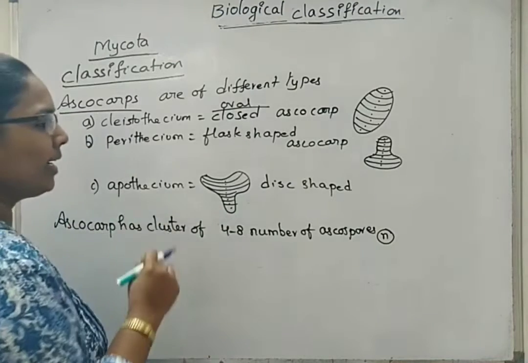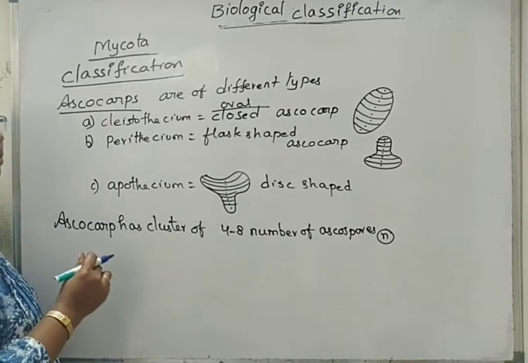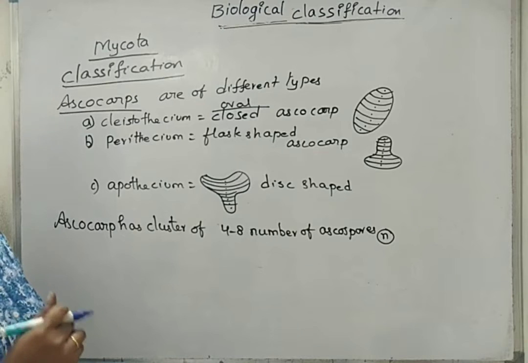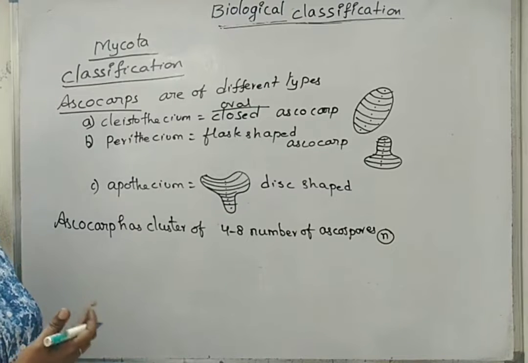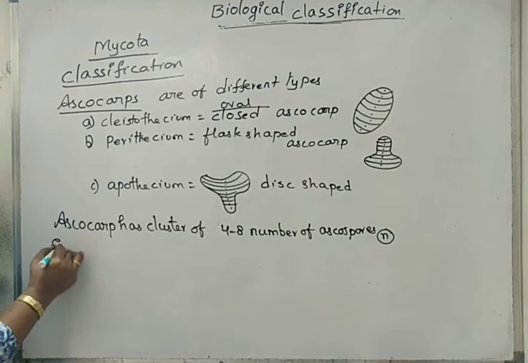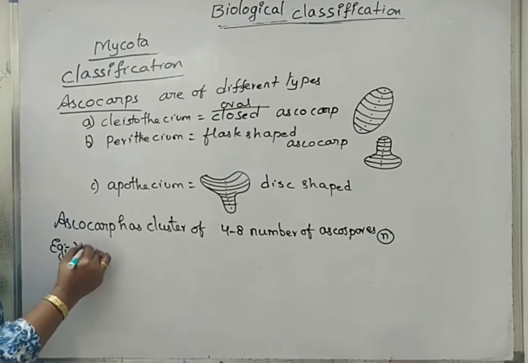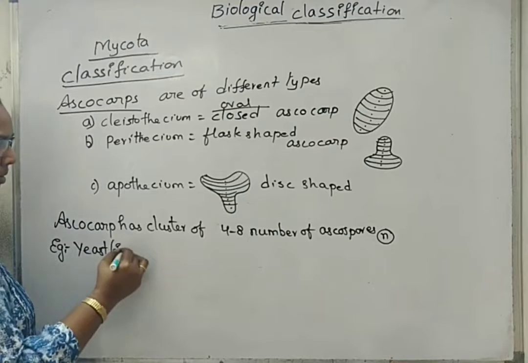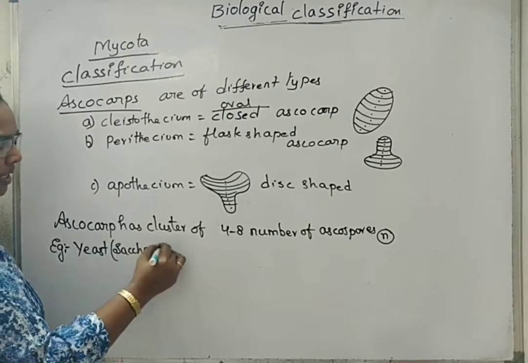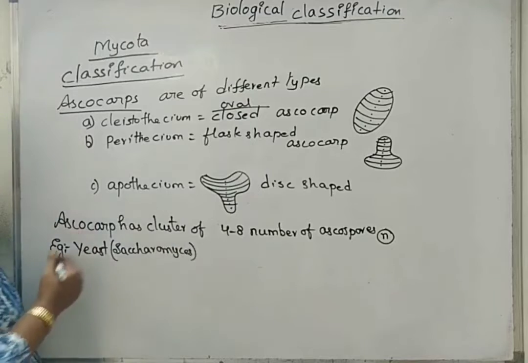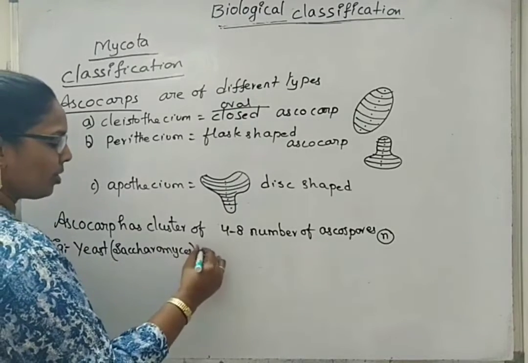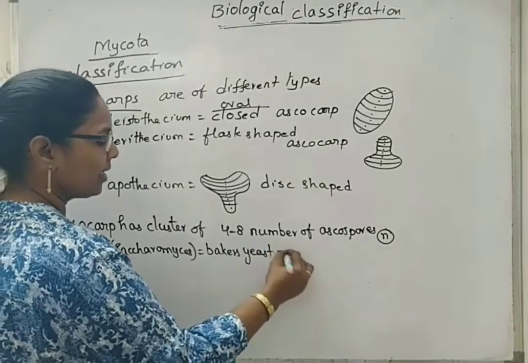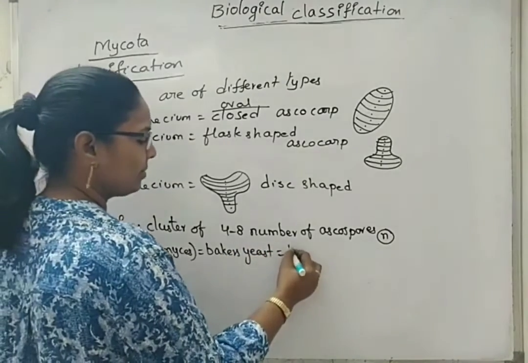Then why have I written 8 here in all? 8 ascospores in an ascus is considered the typical number. Examples: first one, yeast. Yeast is many times used as Saccharomyces, which we can also call baker's yeast. It reproduces by budding.